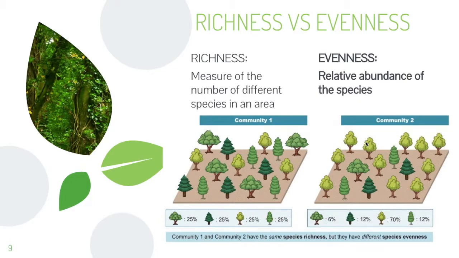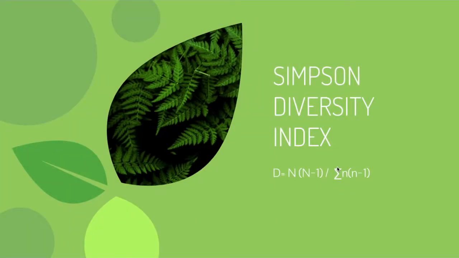So, as it can be seen in these two pictures, both communities have the same species richness, but they have different species evenness, as they both have the same number of species, but they have different amounts of each of that species.